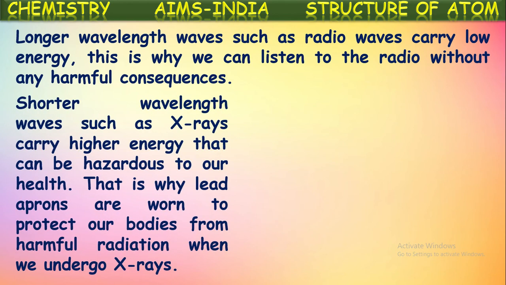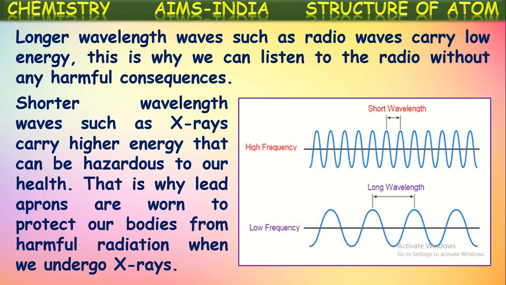But shorter wavelength waves such as X-rays carry higher energy that can be hazardous to our health. That is why lead aprons are worn to protect our bodies from harmful radiations when we undergo X-rays. Okay, so certain radiations which are having shorter wavelength, just like X-rays. If the wavelength is shorter, frequency will be very high. If the frequency is high, then energy also will be high for them. So if energy is higher, they may cause harm to us. That's why you say they can be hazardous to our body or our health.